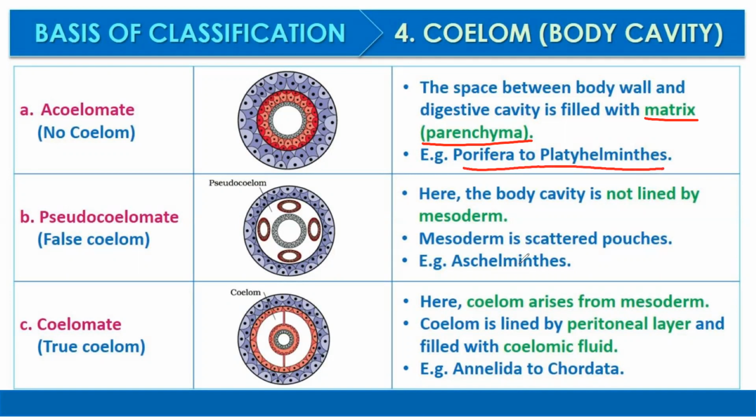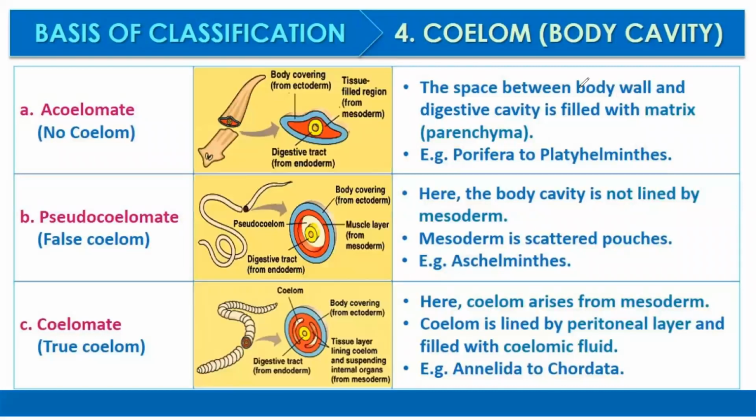Then comes the pseudocoelomate. Here, the body cavity is not lined by mesoderm, whereas mesoderm is scattered in the form of pouches. You can see mesoderm is scattered in the form of pouches. Example is Aschelminthes. Coelomate: coelom arises from mesoderm. This cavity is the coelom. Coelom is lined by peritoneal layer and filled with coelomic fluid. Examples are Annelida to Chordata. One more example figure, you can see it here.